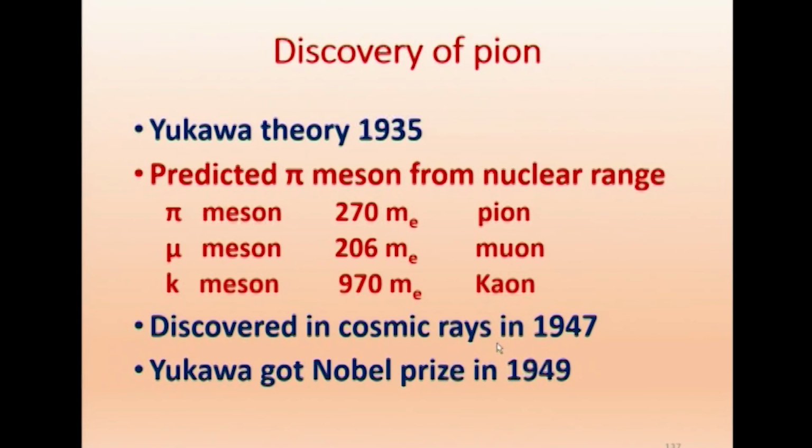Cosmic radiation studies went on from 1940. In that study, in 1947, they discovered all these three particles and identified this one. So, naturally, Yukawa got the Nobel Prize in 1949 for this discovery. Just imagine, from 1935, after 14 years, he got the Nobel Prize. When he proposed it, it was not taken seriously, but later it picked up so well.